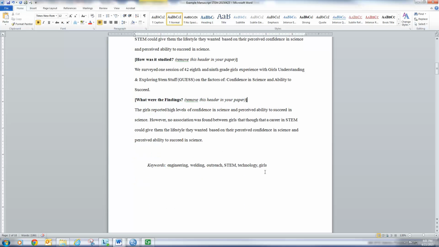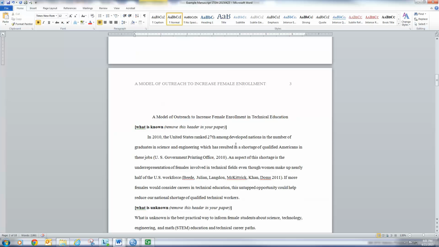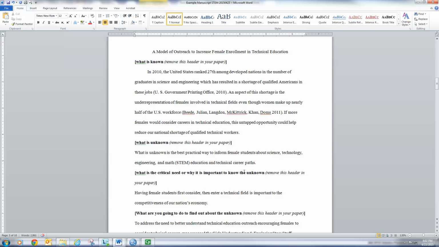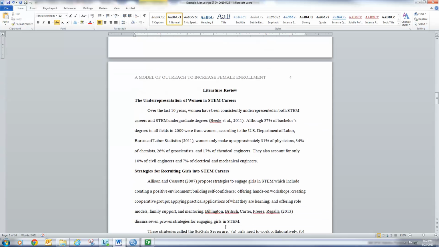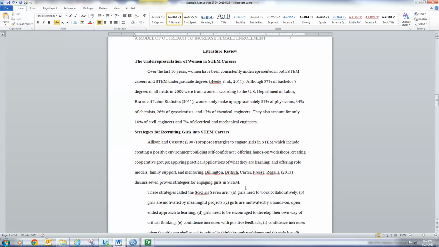You can have some keywords, and at the beginning of your manuscript, you repeat the title, and then in your introduction, you should have what's known, what is unknown, what's the critical need, or why is it important to know this? Okay, you should have that. And then what you're going to do about it to find the unknown, meaning how you're going to address that issue. Then you should have a literature review, to motivate the study and give us necessary background.